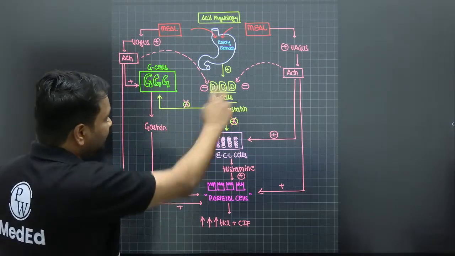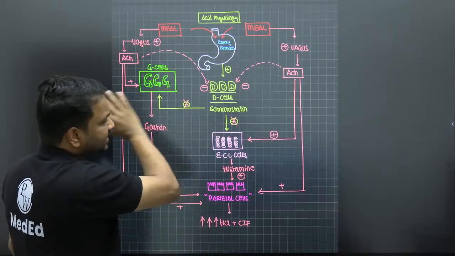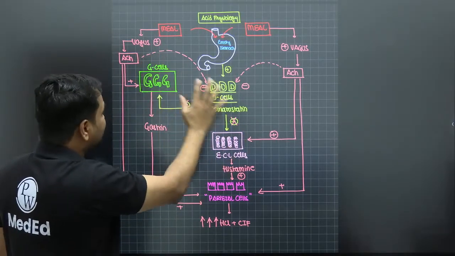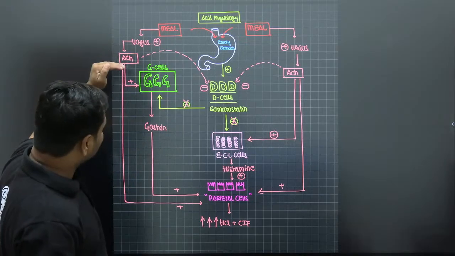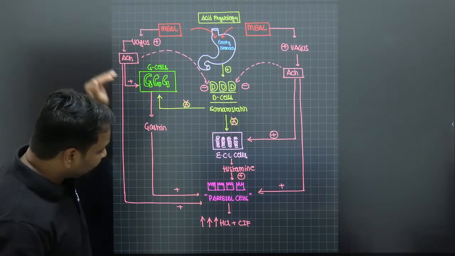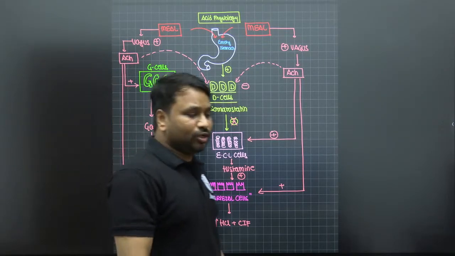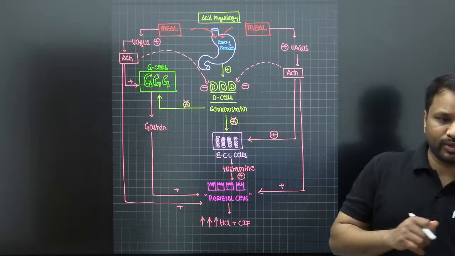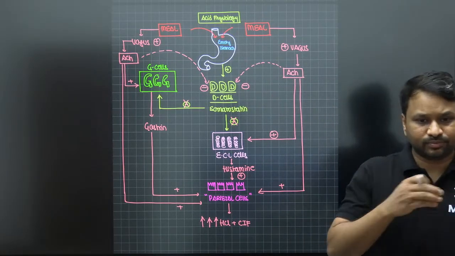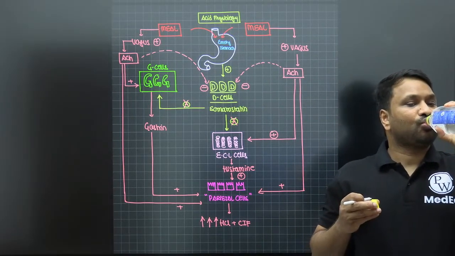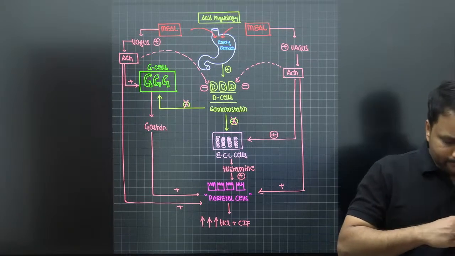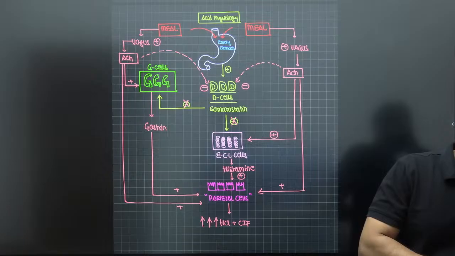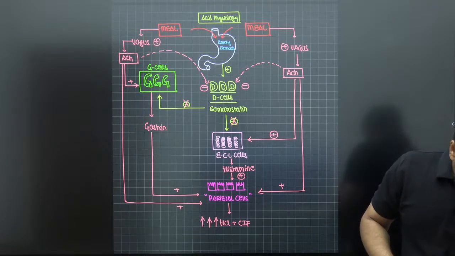The minute acetylcholine comes, it inhibits the D cells. There is no somatostatin. That means they cannot inhibit the G cells or the enterochromaffin like cells. Meanwhile, acetylcholine stimulates the G cells, enterochromaffin like cells, and the parietal cells in order to increase the production of hydrochloric acid. Is that clear? Quick feedback.